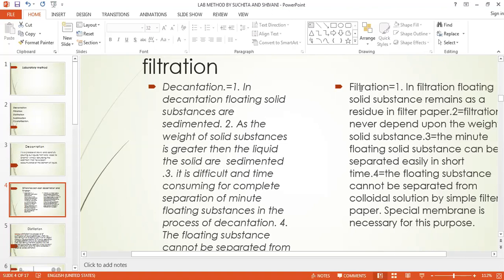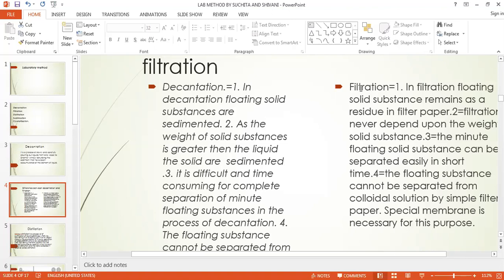Filtration may be of two types, rapid filtration and hot filtration. Rapid filtration means: the ordinary filtration process works slowly and hence the process is time consuming. The operation can be hastened by adopting the rapid filtration process.